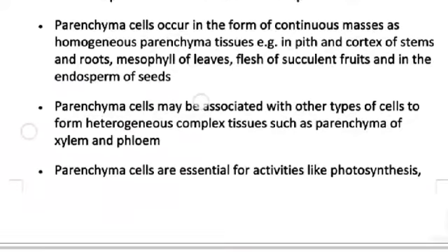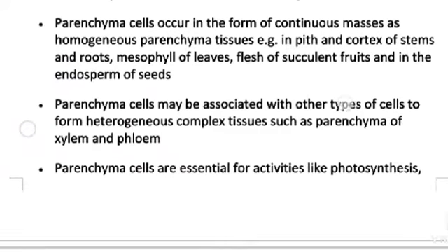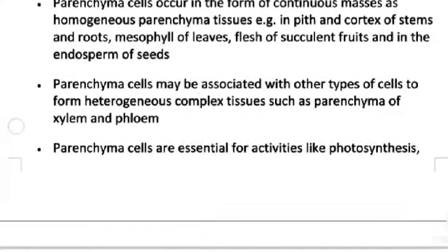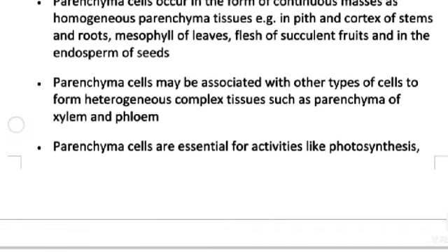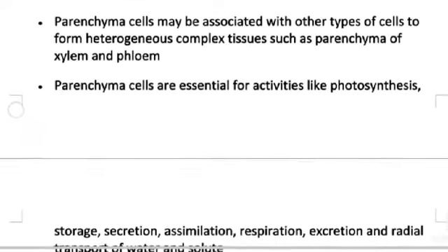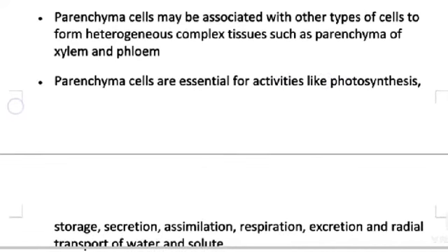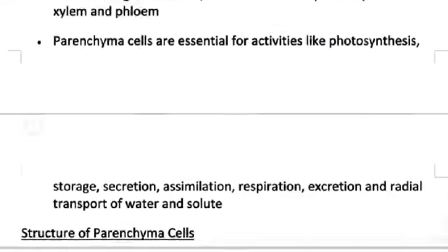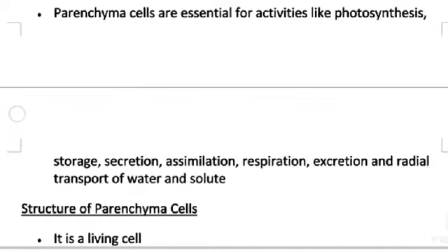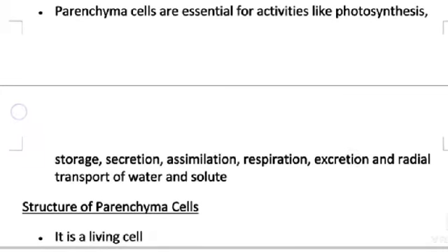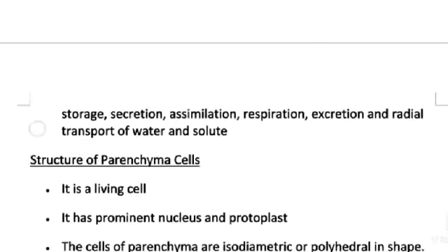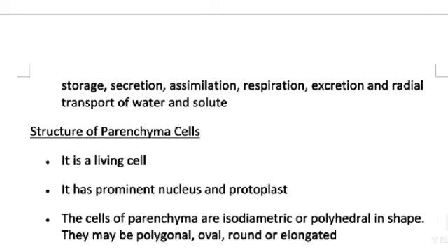Parenchyma cells may be associated with other types of cells to form heterogeneous complex tissue such as parenchyma of xylem and phloem. Parenchyma cells are essential for activities like photosynthesis, storage, secretion, assimilation, respiration, excretion and radial transport of water and solute. Structure of parenchyma cell.